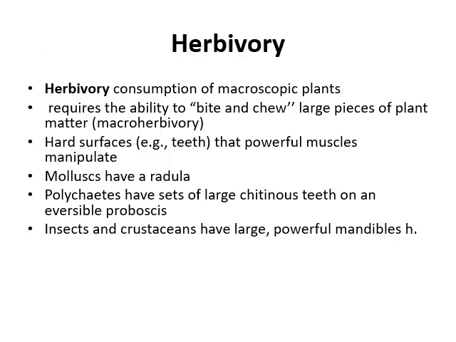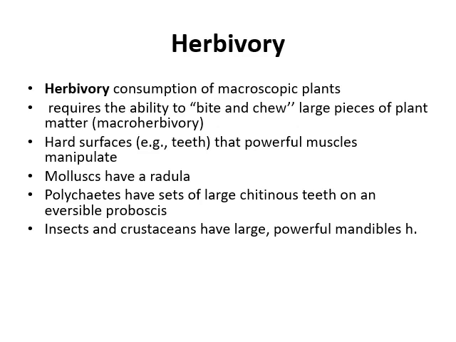Herbivory. Herbivory is the consumption of macroscopic plants that requires a bite and chew apparatus: your teeth, hard surfaces. So hard surfaces include the teeth and the most powerful muscles, and mollusks have the radula. The radula is a rasping tongue present in mollusks that, when placed on a surface, will rub or erase the surface and take the material into the body, into the oral cavity.